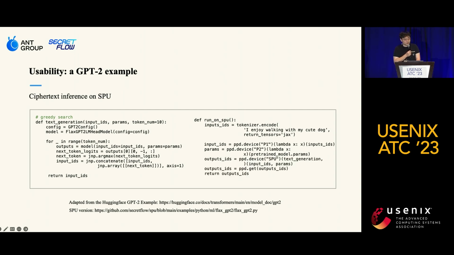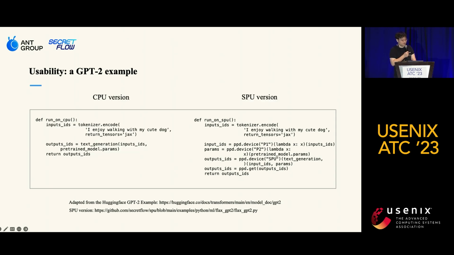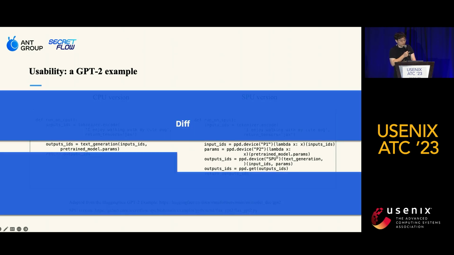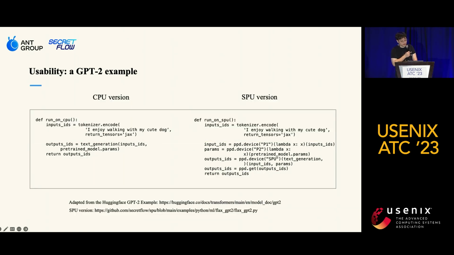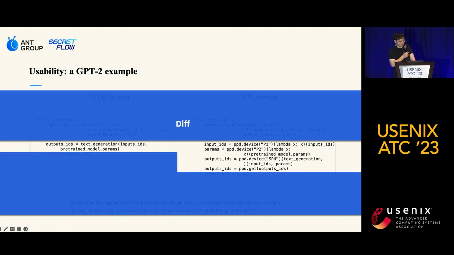Okay. So here is the SPU version of GPT-2 inference. As you can see, the text generation part is the same, and the only difference is in the run part. Now let's take a look at the run part side by side and look at the difference. As you can see, we have just a few more lines compared with the CPU version. So let's go through it one by one.